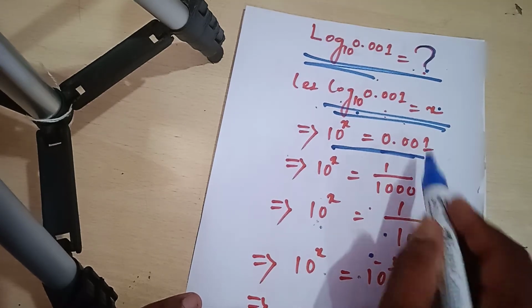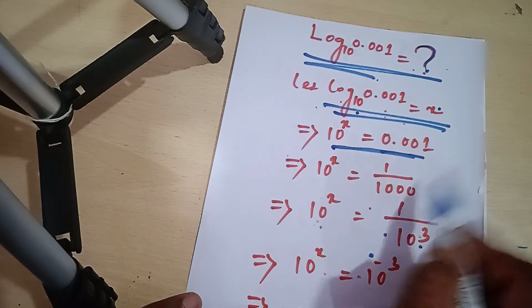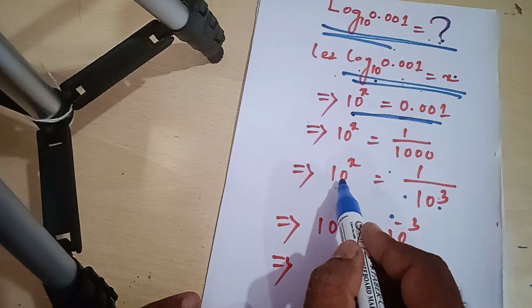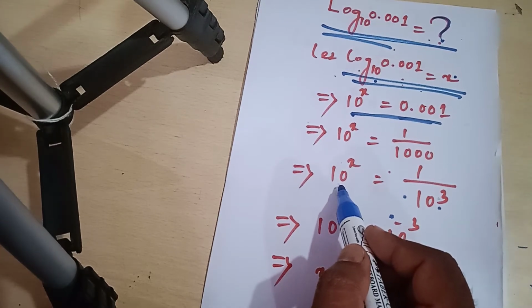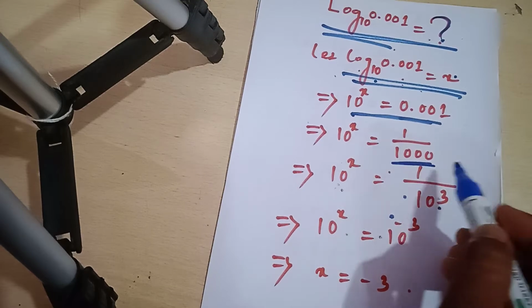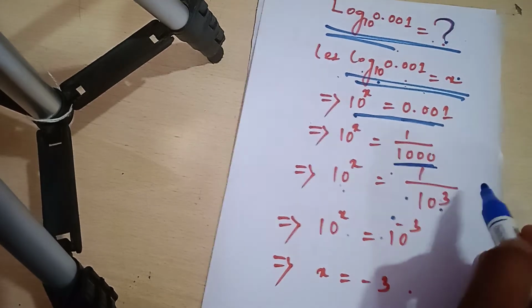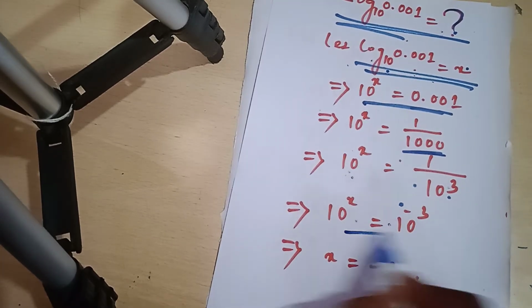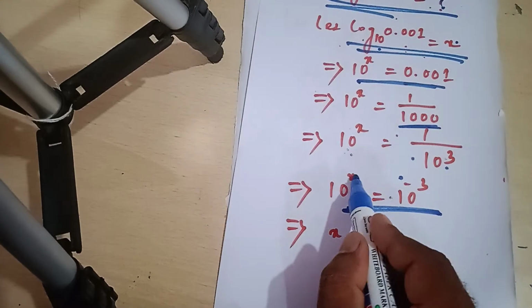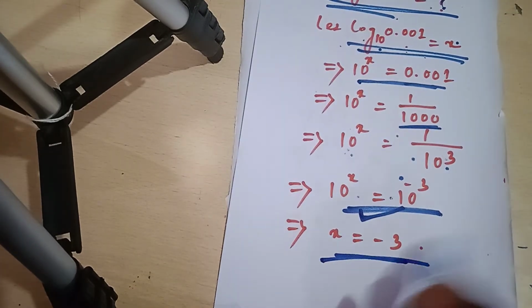Listen: after the 1 there are 3 zeros. Here you got the base 10, so we also have to convert this to base 10: 1 divided by 10 to the power 3. So 10 to the power x is equal to 10 to the power minus 3. So x is equal to minus 3. Is that clear? Very good.